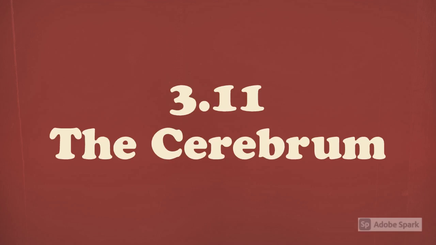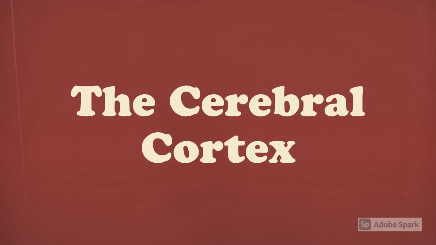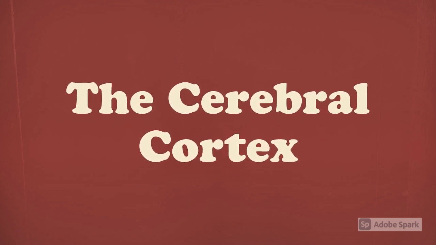3.11, the cerebrum. The forebrain or cerebrum is the largest and most complex brain region. The cerebral cortex is the grayish quarter-inch thick, wrinkled outer portion of the forebrain that is sometimes described as being composed of gray matter. Extending inward from the cerebral cortex are white myelinated axons, sometimes referred to as white matter, that connect the cerebral cortex to other brain regions.